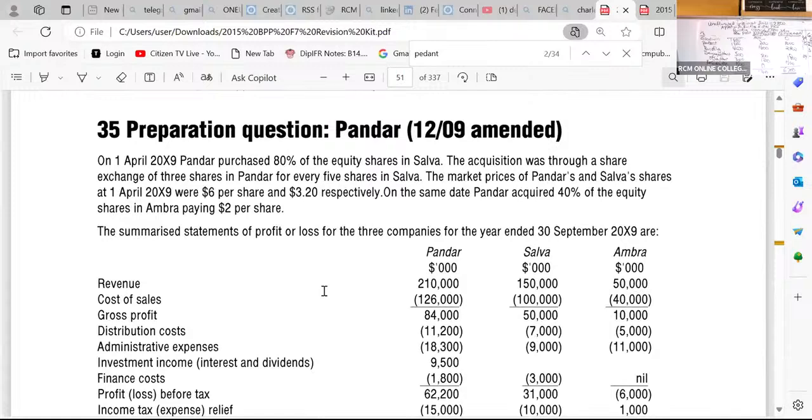So this is question number 35, Pandara. It's a question that has got a share exchange. Pandara purchased 80% of the equity shares in Salva. The acquisition was through a share exchange of 3 shares in Pandara for every 5 shares in Salva. The market prices of the Pandara and Salva shares as at that date are given.